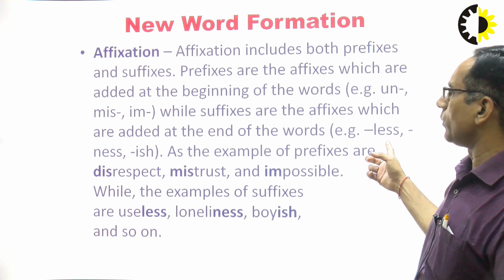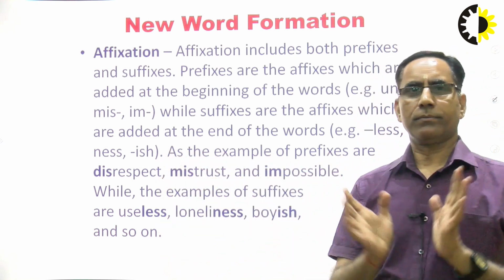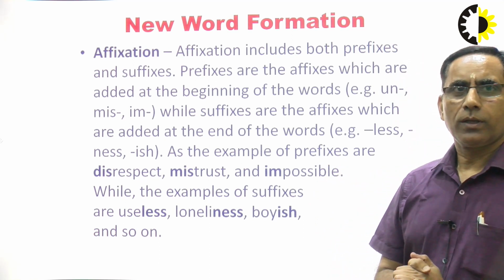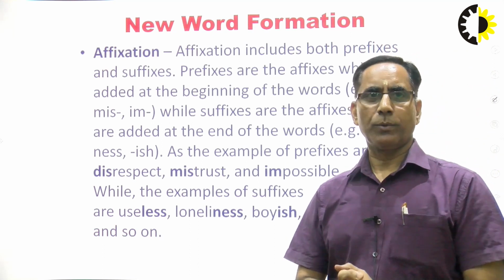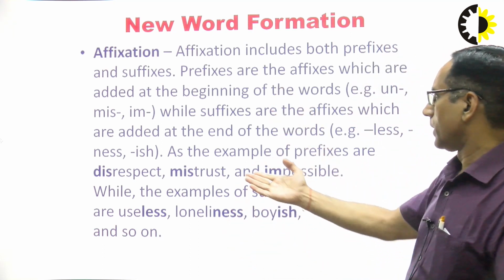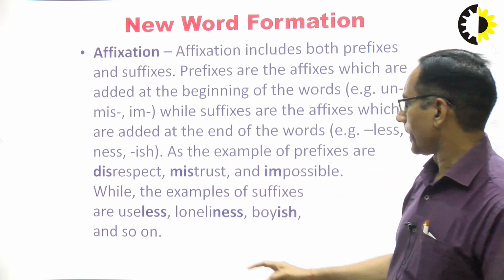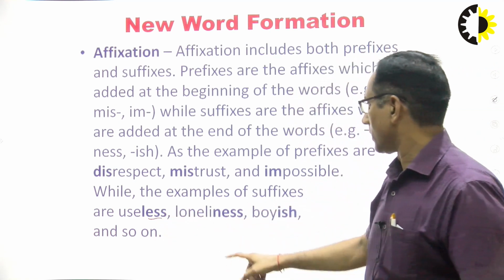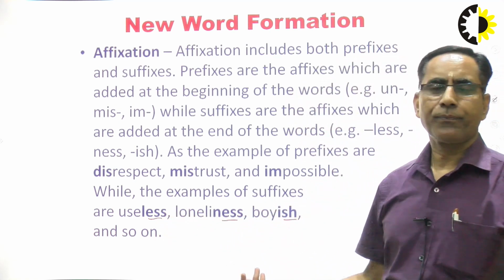For example, less, ness, ish. Sometimes they also change the meaning of the word, meaning we are getting a new word formation by using a suffix or prefix, like disrespect, mistrust, impossible, useless, loneliness, boyish, and many more.